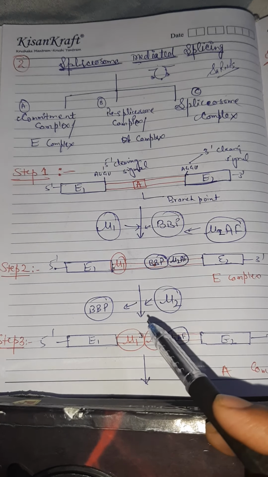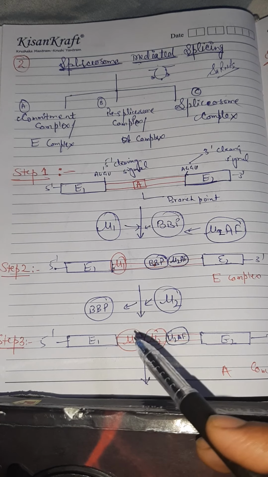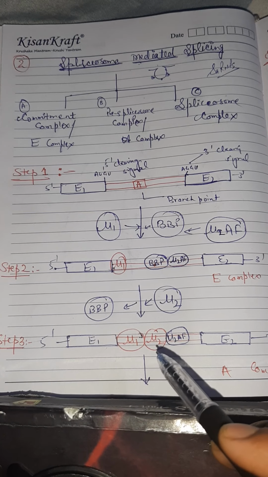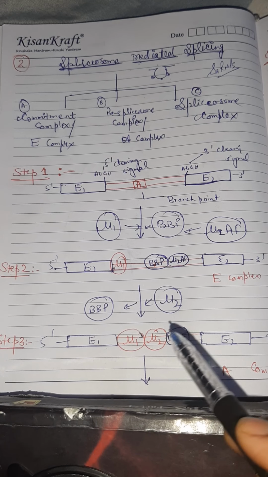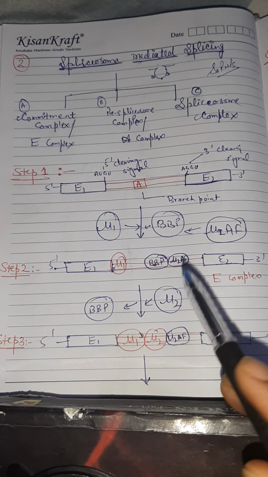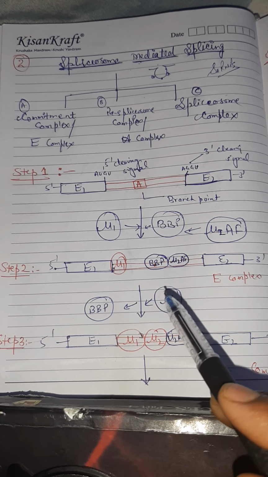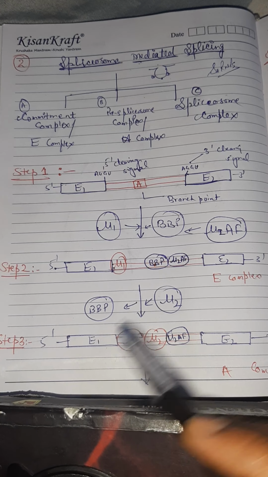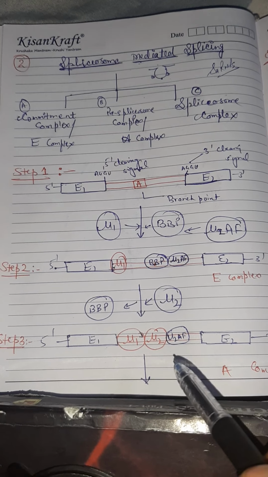and this U2 auxiliary factor is responsible for the further binding of U2. When U2 comes, the BBP is finally kicked off, because U2 has more affinity toward the branch point of the mRNA as compared to BBP. So BBP is removed and U2 comes here. So U1, U2 and U2AF come. In the second step, when U1, BBP and U2AF come onto the intron part of the mRNA, this complex is known as the E complex. When U1 and U2 come, BBP is kicked out and U2AF is also present, this complex is known as the A complex, which is in step 3.